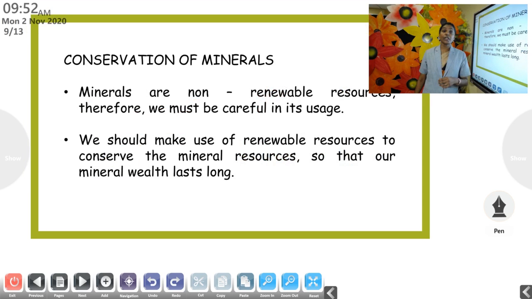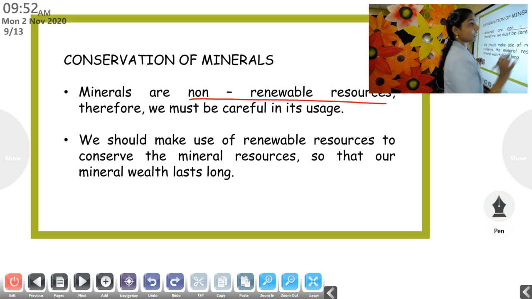Now, the conservation of minerals. Why we should conserve the minerals is very important. We have to conserve the minerals, isn't it? Because it has taken millions of years for their formation. If we are using it without any control, it will be over within a few years. It has taken millions of years, but if we use it in an improper way, it will be over within a few years. So minerals are non-renewable resources. Once it is used, it will be over.